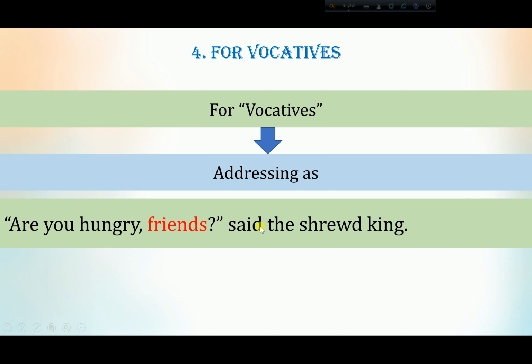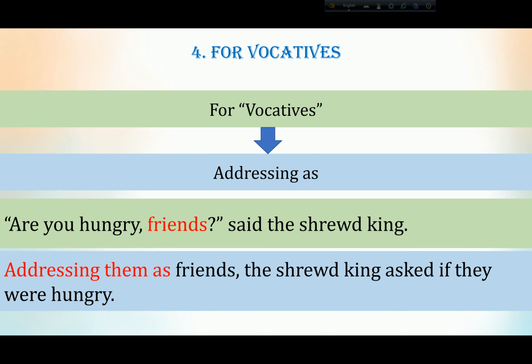What do you have to use here? The speaker is used here at the end of the sentence, so you have to use it at the beginning of the sentence. So what will you use? Addressing them as friends. Addressing whom? Addressing them, as they were plural, so friends. Addressing them as friends, and put a comma. Then the speaker, the shirt king, asked, as it is a question, if they were hungry. So this is how you have to use addressing as.